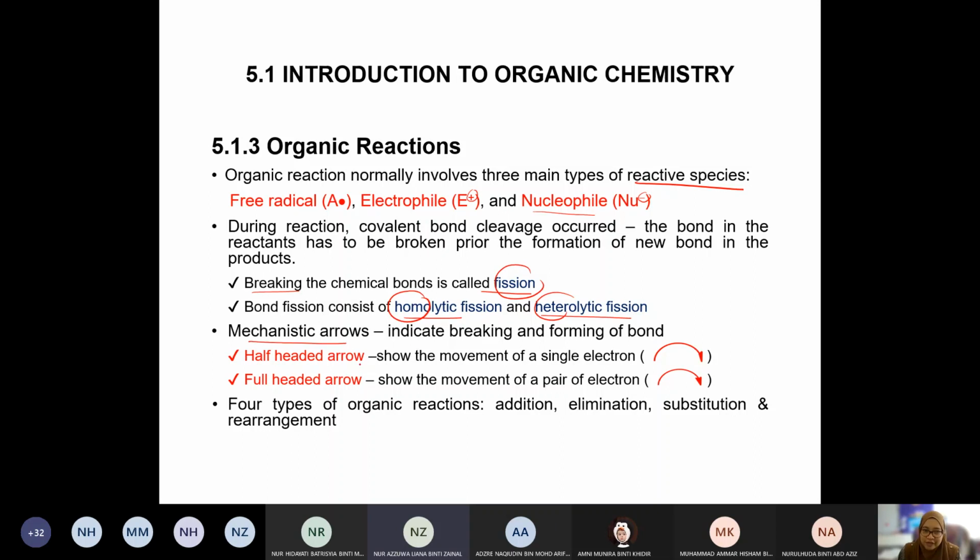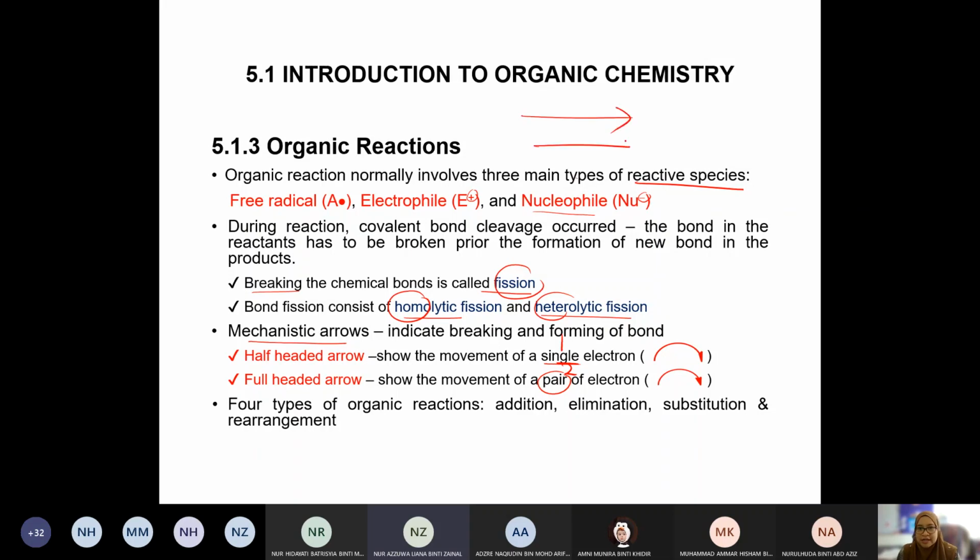Mechanistic arrows, guys. Even the arrow needs to be specified. Arrows are used to indicate the breaking and forming of bonds. There are 2 types of arrow: the half-headed arrow, which shows the movement of a single electron, whereas the full-headed arrow shows the movement of a pair of electrons. Pair means 2 electrons. And it should be curvy, guys. For organic reactions, the arrow should be curvy, not straight.